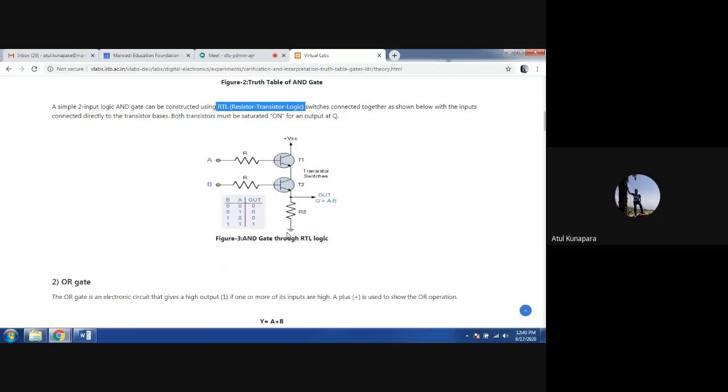Now before you understand this resistor transistor logic to realize your AND gate, you must know about the application of a transistor, or how a transistor works. Can you tell me something about what you know about transistor working? Anybody? Give me a reply through voice. If you know those things, then only it will be easy for you to understand this logic operation.